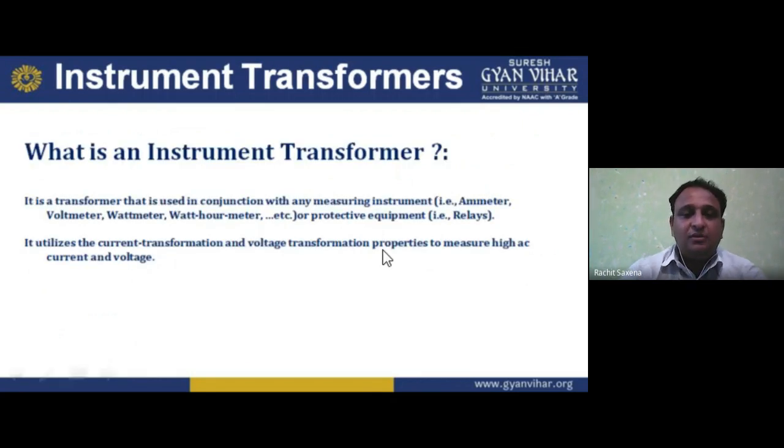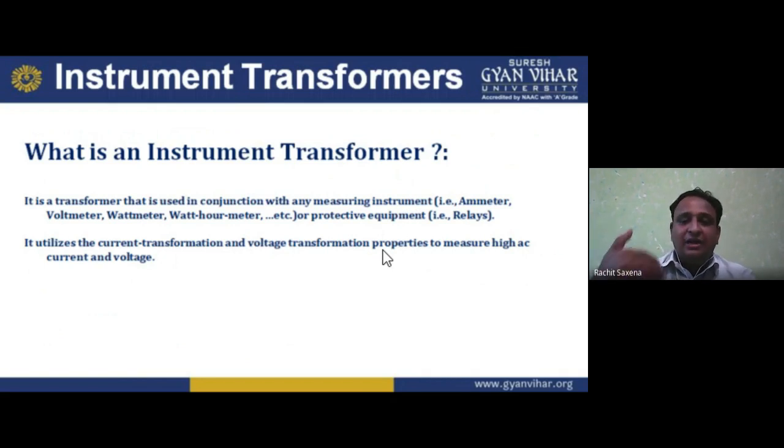Now, what is an instrument transformer? It is a transformer that is used in conjunction with any measuring instrument, such as a meter, voltmeter, wattmeter, or watt hour meter, for the measurement of current, voltage, power, energy, etc., or with protective equipment, that is a relay. It utilizes the current transformation, that is K = V2 by V1 = I1 by I2 = N2 by N1, and voltage transformation properties to measure high AC current and voltage. It means it applies step up and step down conditions.